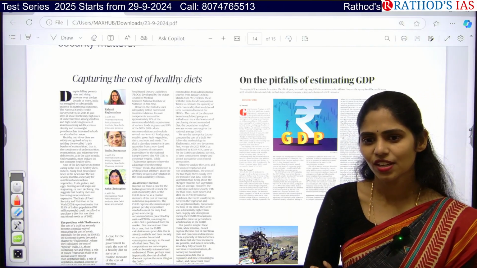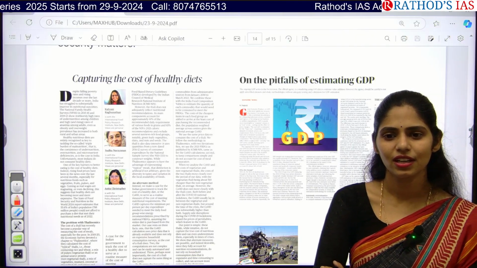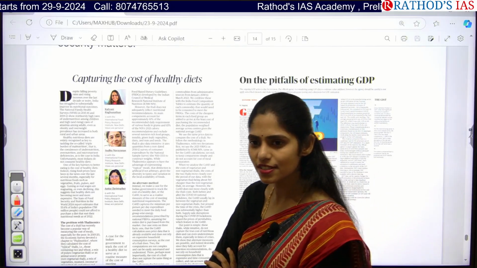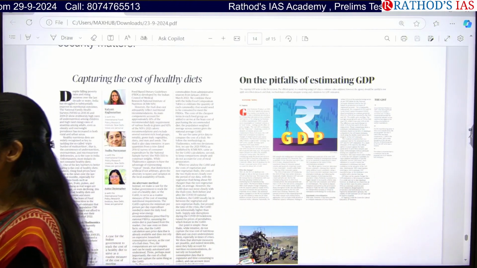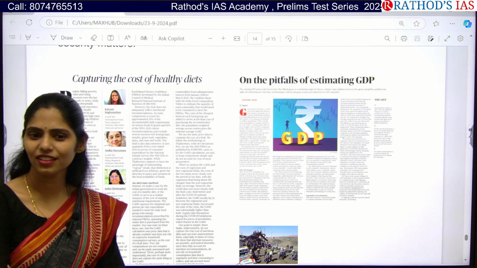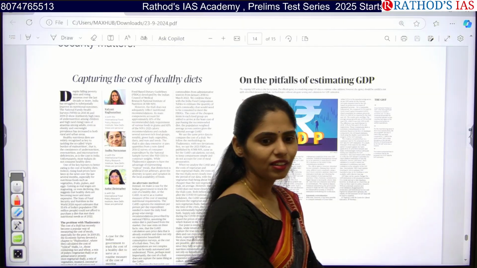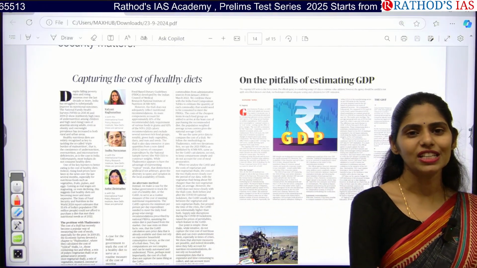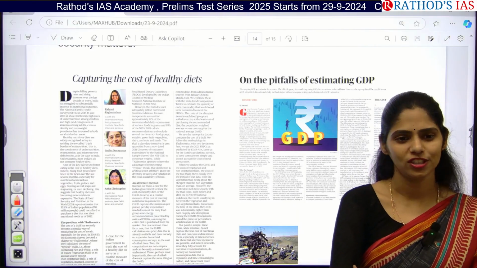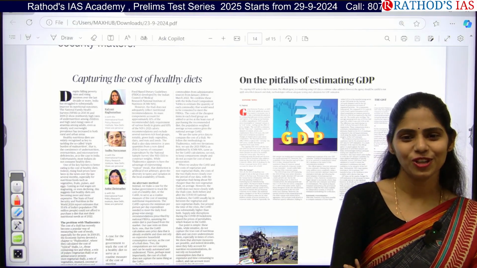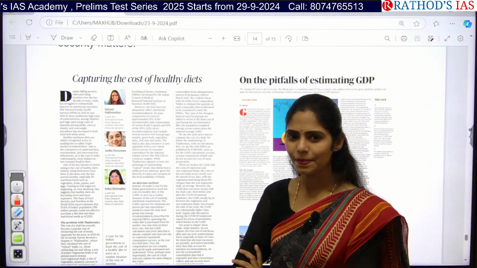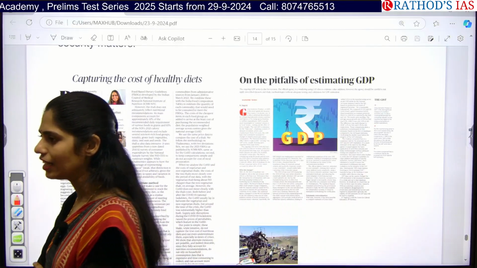No idea. So why do we have to take millets? What are the nutritional benefits? They have micronutrients. So actually India is facing one problem called hidden hunger. What is this hidden hunger? It is deficiency of micronutrients. To address this problem, millets are a solution. So that is the thing that you have to write in your answer in GS paper 3 when you write about nutritional security.